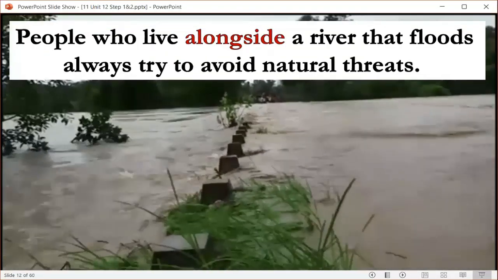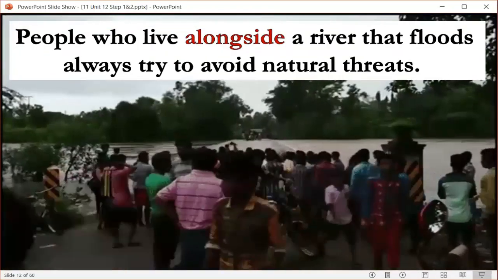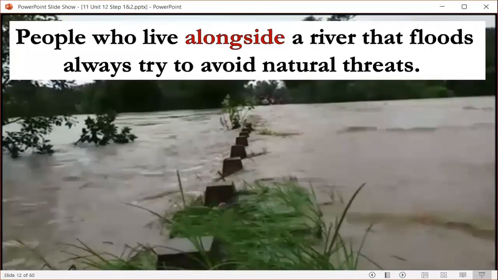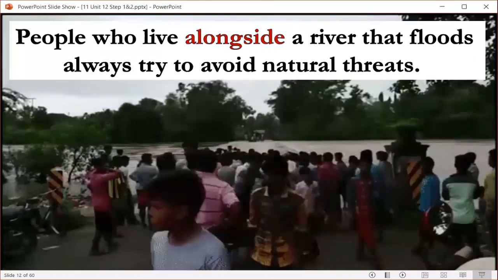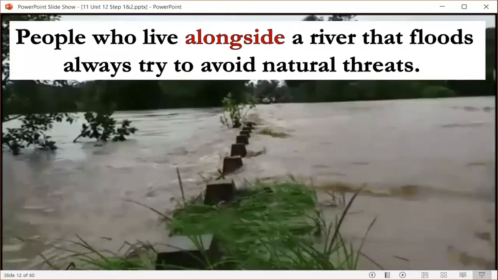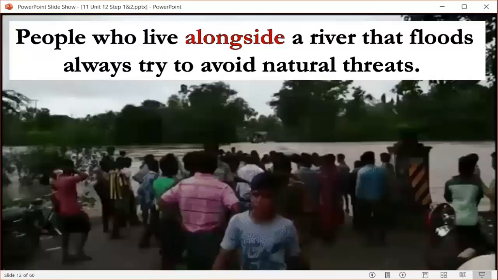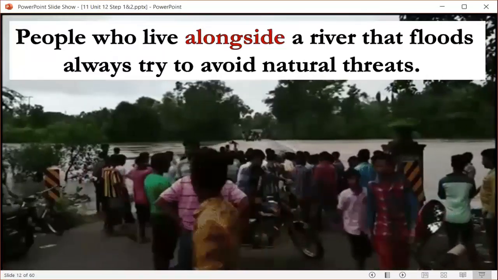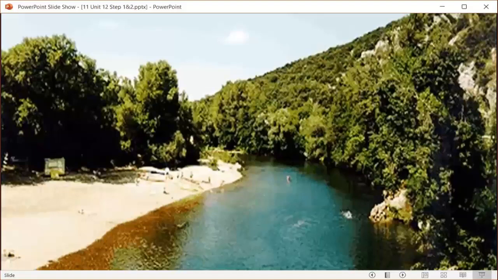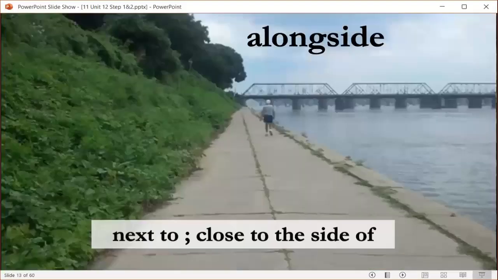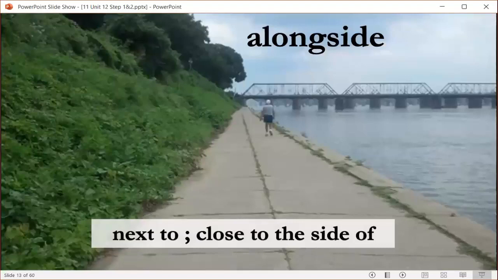The next word is alongside. People who live alongside a river that floods always try to avoid natural threats. Then, what's the meaning of alongside? Alongside means next to or close to the side of something.